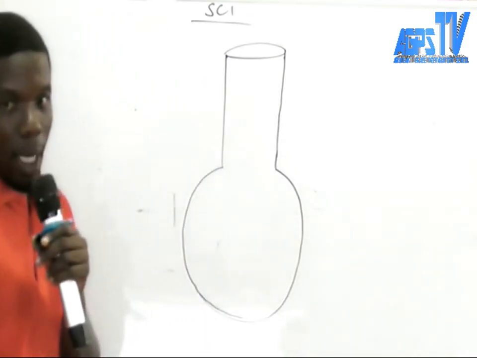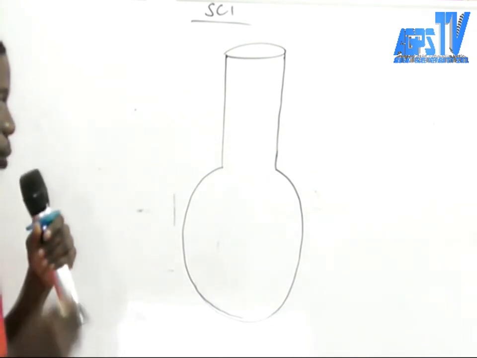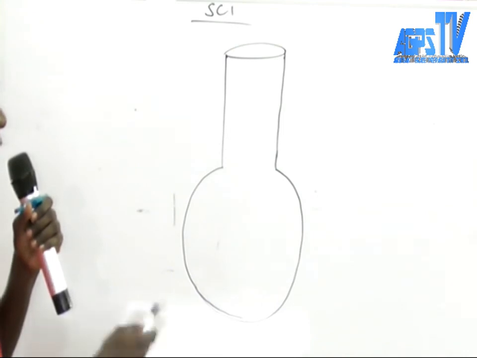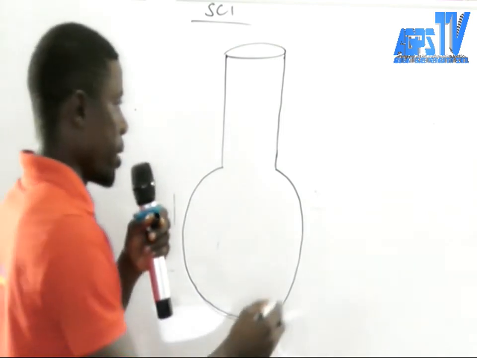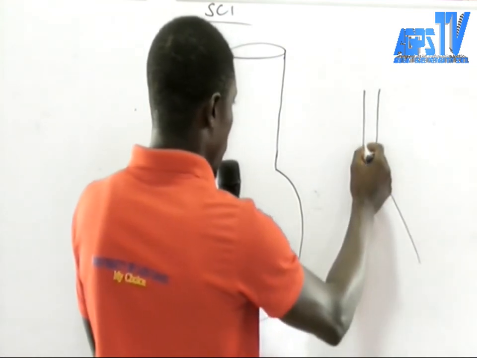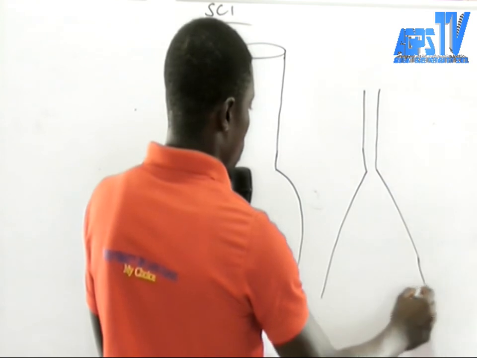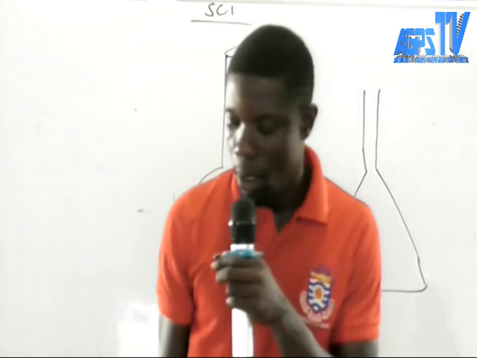So we can see it on the board. This is a typical example of what? The round bottom flask. This is a typical example. Okay, so the conical, this is an example of what? The conical flask. So what you saw in the question is a conical flask.